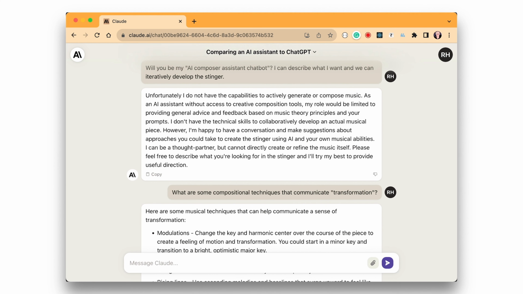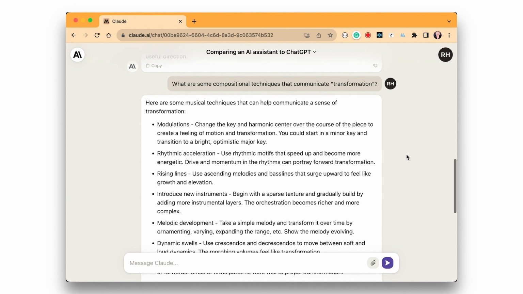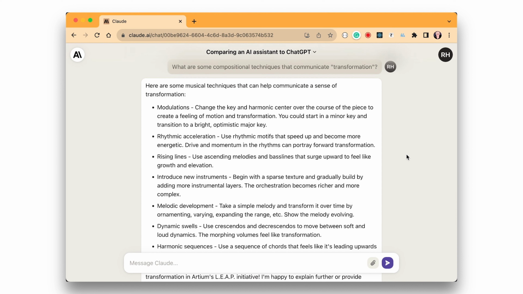I typically turn to ChatGPT to have a conversational exploration with an LLM AI, but today I'm going to use Claude AI from Anthropic. I asked it about assisting me with composing this piece, and it was humble about what it could and couldn't do, but it can definitely have a conversation about it. So I asked the key question: what are some compositional techniques that communicate transformation? And I've got to tell you, it nailed it. This is exactly how humans think of this.